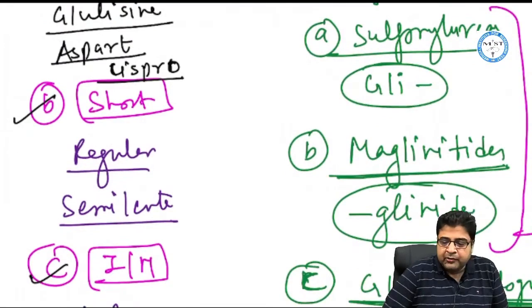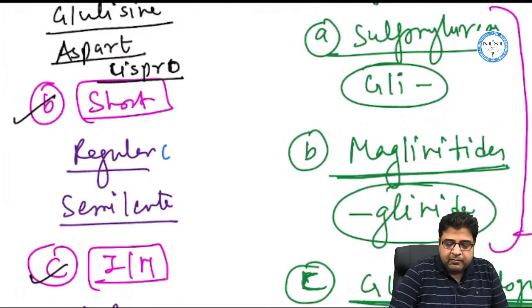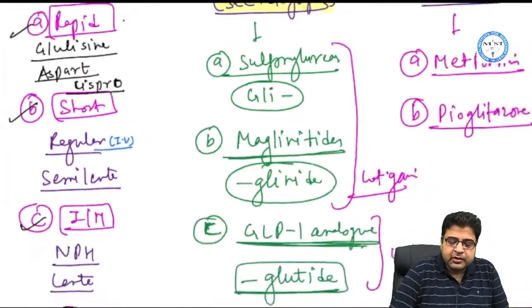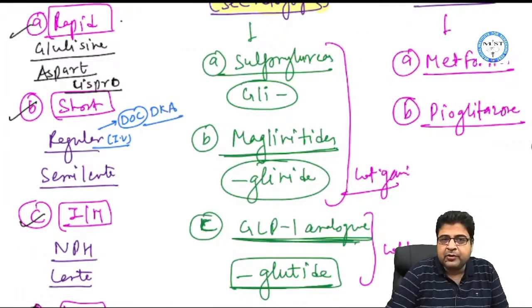Now we have short acting insulin. One is insulin regular and the second is known as insulin semi-lente. So insulin regular and insulin semi-lente are two insulins which are short acting. Now insulin regular can be given by IV route and it's a drug of choice for diabetic ketoacidosis.